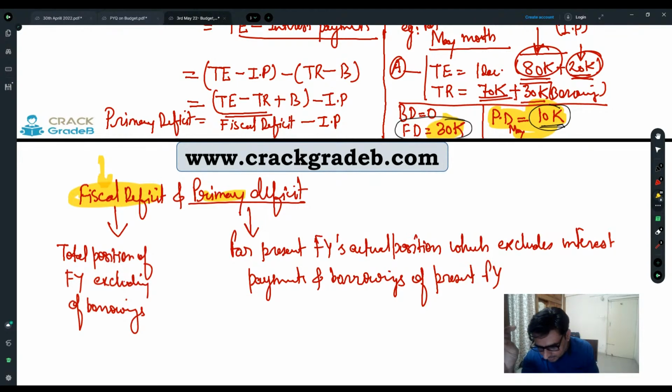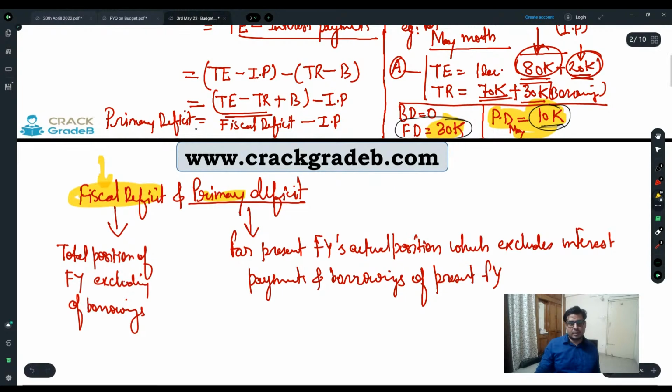Chetan is asking, means primary deficit will be the total liabilities of the present government? No, no. Primary deficit means the difference of your liabilities and your receivings in this financial year. See what I have done: I have excluded the interest payment part, and I have excluded the borrowing part.